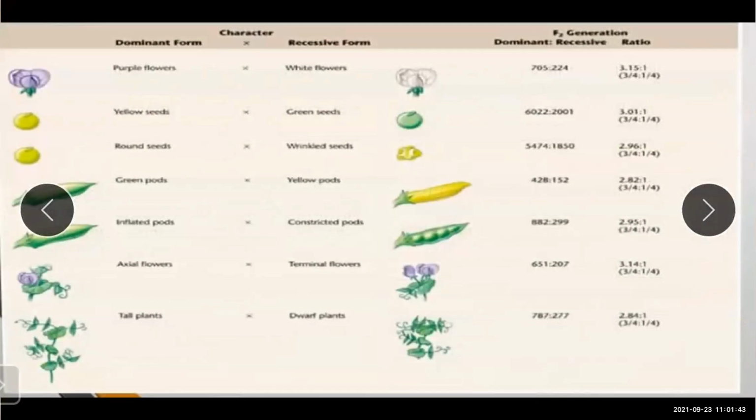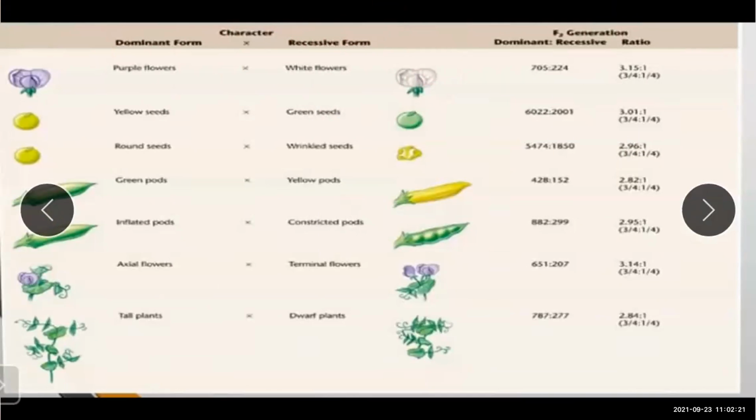Now, these are the characteristics. All of Mendel's experiments were based upon these visible characteristics of the pea plant, that is Pisum sativum. And in common language, in Hindi and Marathi, the pea plant is Vatane. Okay. And these characteristics are as follows. Now we will see this. In this experiment, what is the dominant form? The dominant form is purple flowers. The recessive form is white flowers.